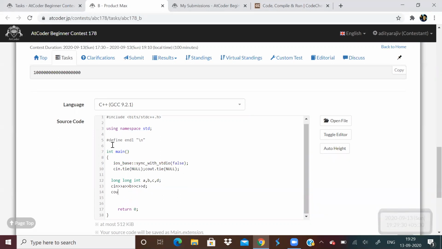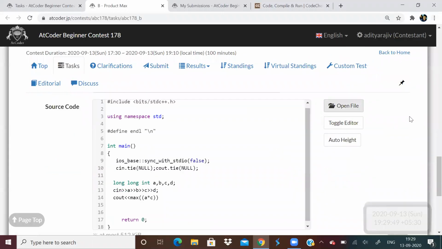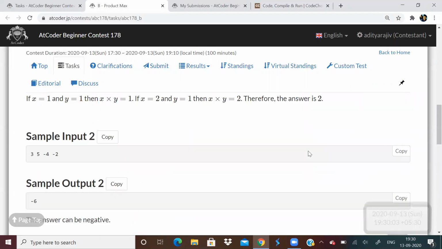Is it enough to check the max of A into C and B into D? I don't know, maybe it should be correct, right?